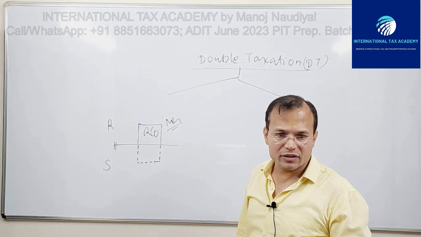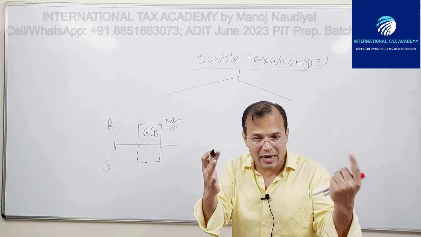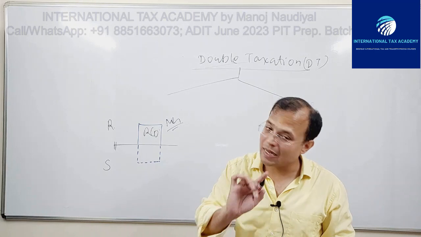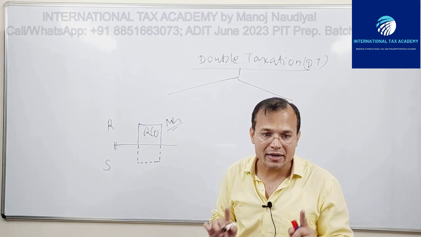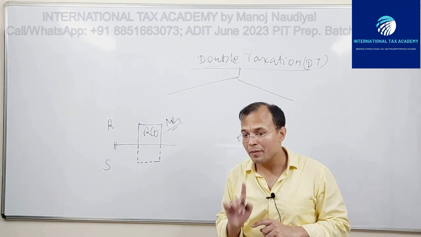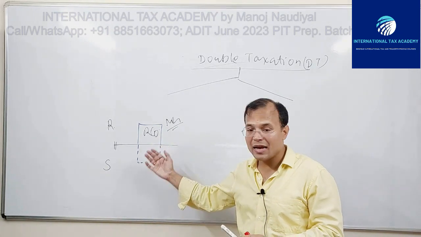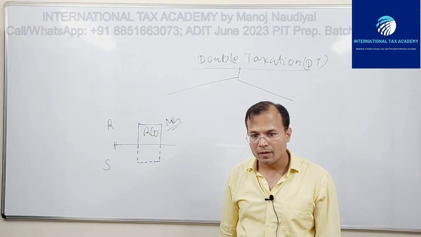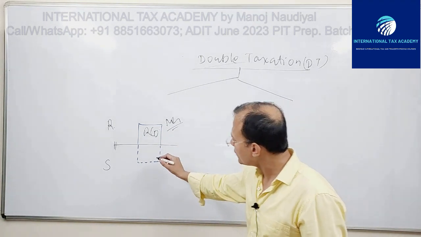Arvind, Chetna and Vaibhav, you know that the firm lines denote a legal entity and the dotted lines denote a permanent establishment, because a permanent establishment is not a distinct legal entity. It is simply an extension of the legal entity RCO. So RCO is a legal entity and this is the PE.